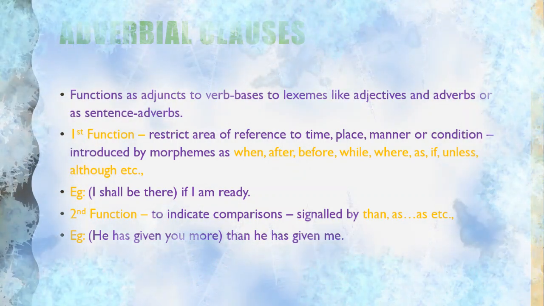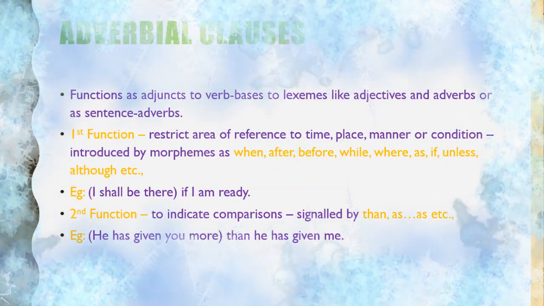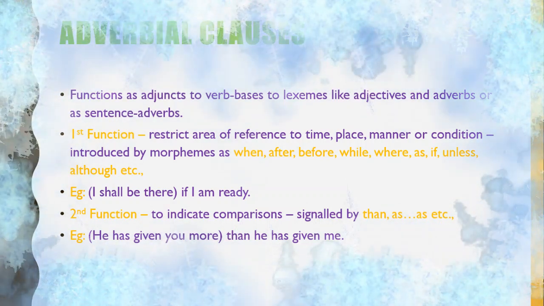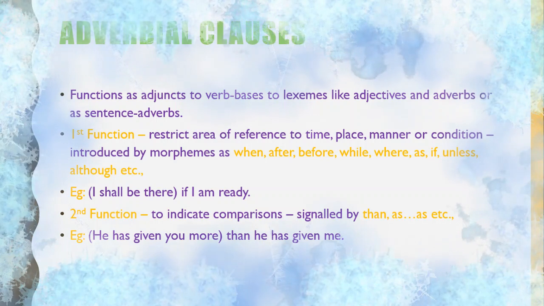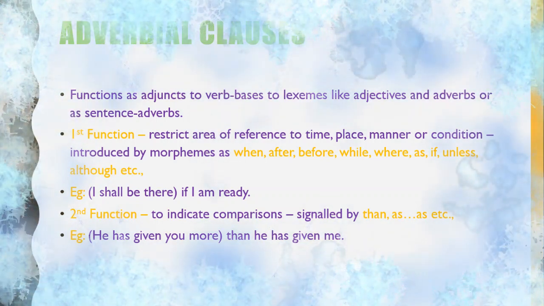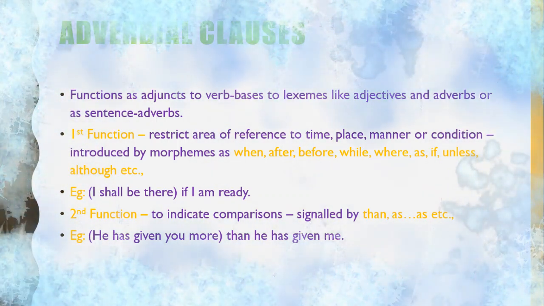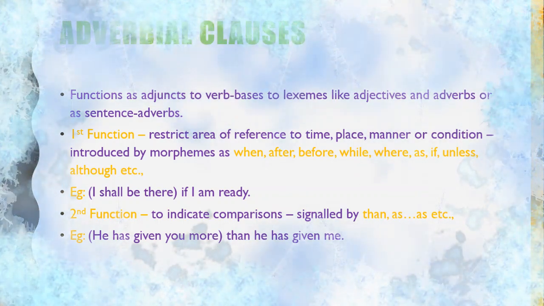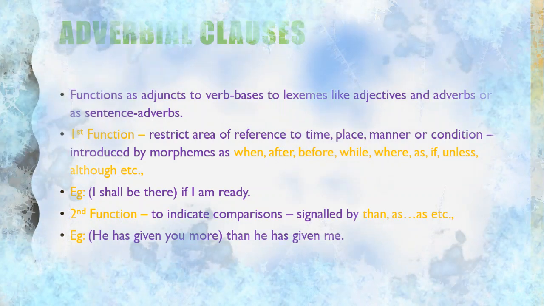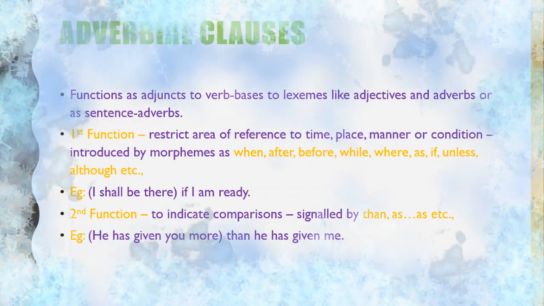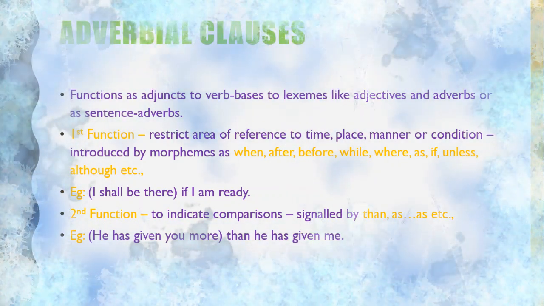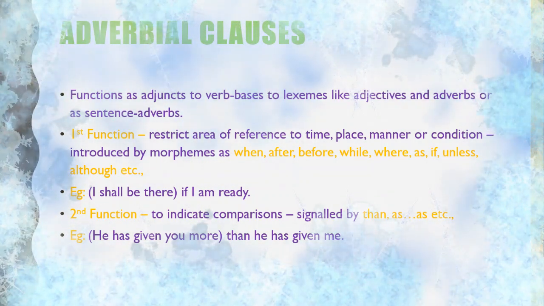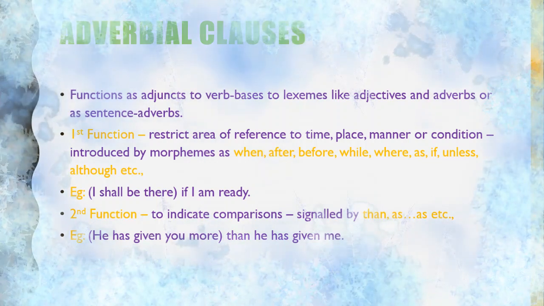The second function is to indicate the comparisons signaled by words like than, as, etc. to compare two things. When we say something like this is more or most or as, when we use these words or when we use the words like than, as, etc., we use them to compare two objects or two persons or two things. So in those situations, we can make use of these adverbial clauses.